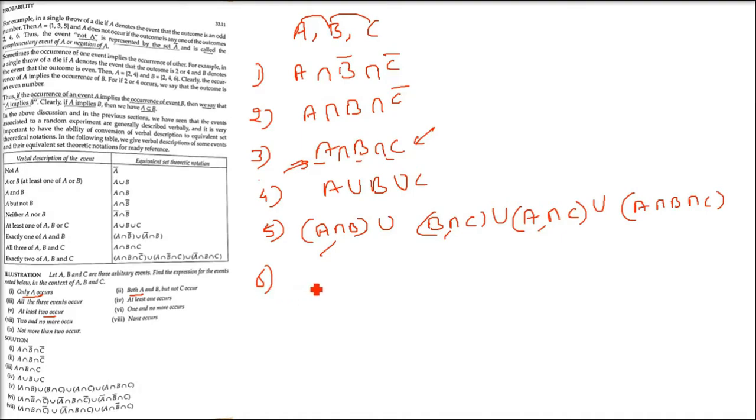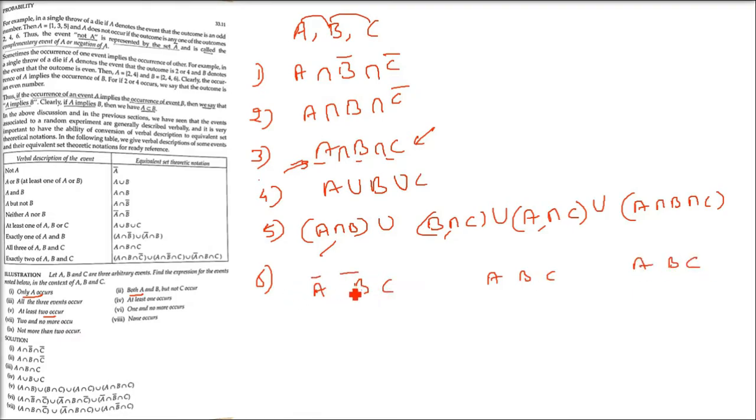Now sixth is one and no more occurs. So what does it mean? That is, one should happen, other two should not happen. So just take A, B, C, and at a time make the other two as not happening.